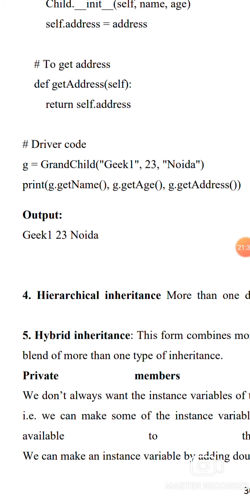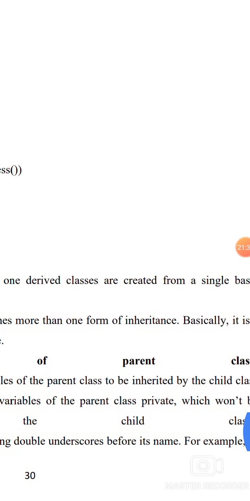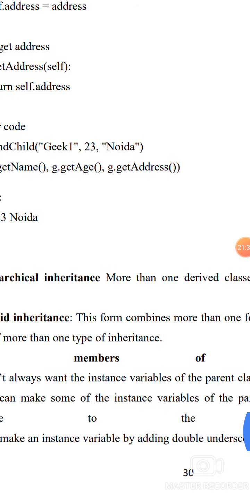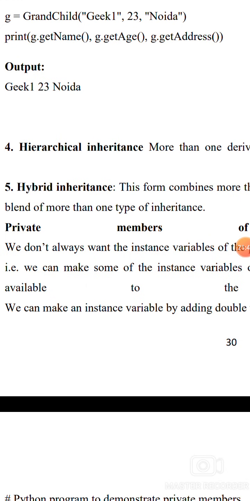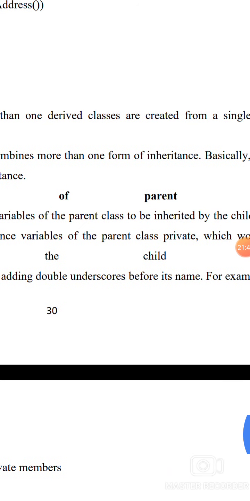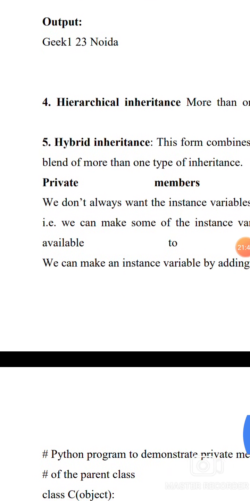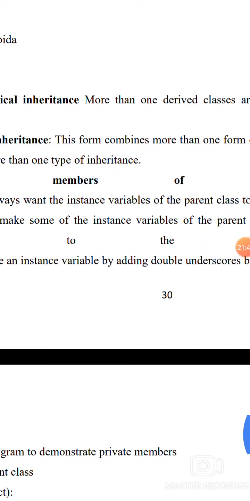Hierarchical inheritance is when more than one derived class is created from a single base class. Hybrid inheritance is a blend of more than one type of inheritance.